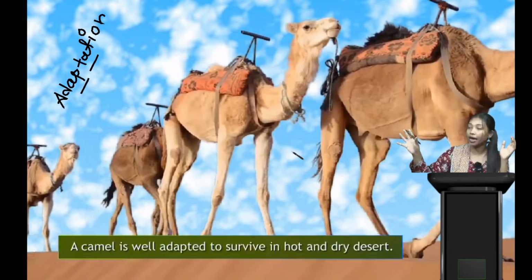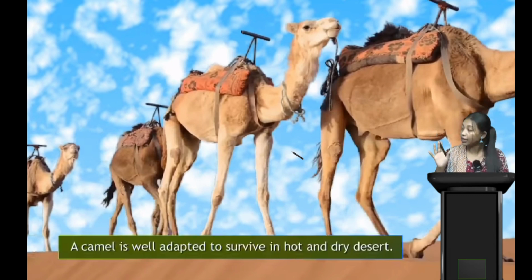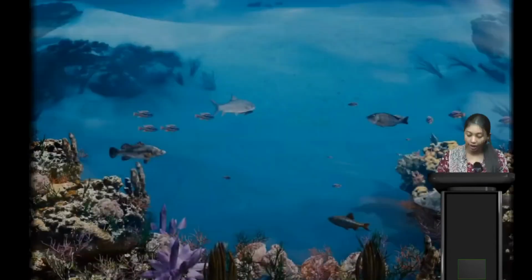Since those camels have to live there, in the cactus plant region, they have adapted themselves to that region, that environment, that weather. This is called adaptation, and here it says a camel is well adapted to survive in a dry desert where water is not normally found.